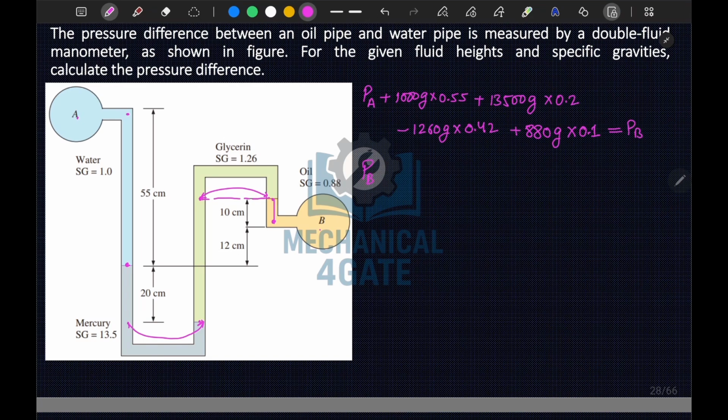So PB minus PA is equal to, so here let's take 1000 g as common.